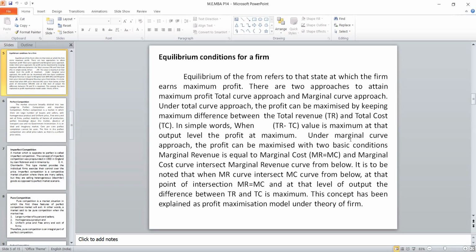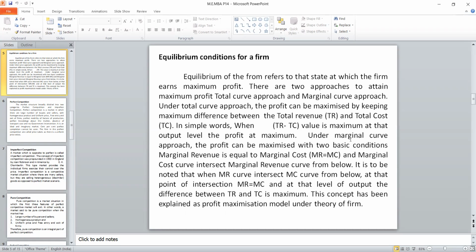First of all, demand must be equal to supply; that is one equilibrium. But in this particular marginal approach, the first condition is that marginal cost must be equal to marginal revenue. Then the profit is maximum, and the firm is able to achieve the equilibrium price. The second condition is that the marginal cost curve should intersect the marginal revenue from below. These two are the conditions.